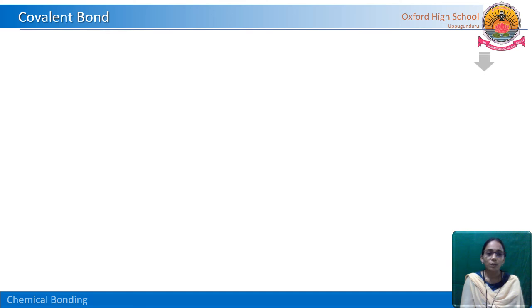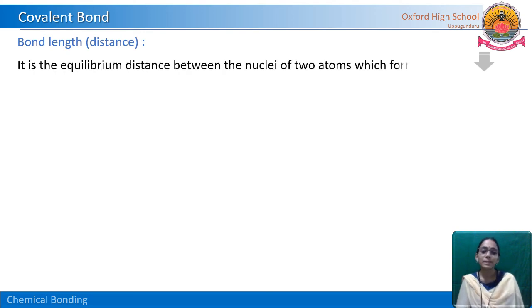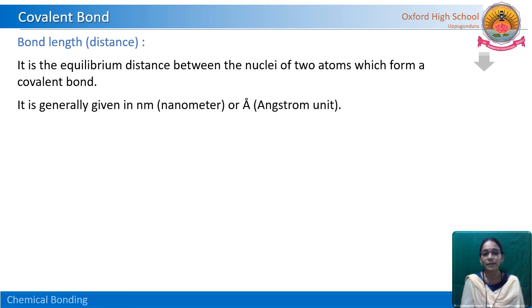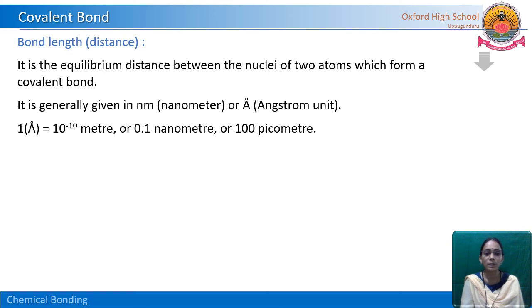One more thing we have to learn in covalent bonding is bond length and bond energy. What is bond length? It is the equilibrium distance between the nuclei of two atoms which form a covalent bond. That distance is called bond length, and it is generally measured in nanometers or angstrom units. 1 angstrom is 10 to the power of minus 10 meter, or 0.1 nanometer, or 100 picometers. 1 nanometer is equal to 10 to the power of minus 9 meter.